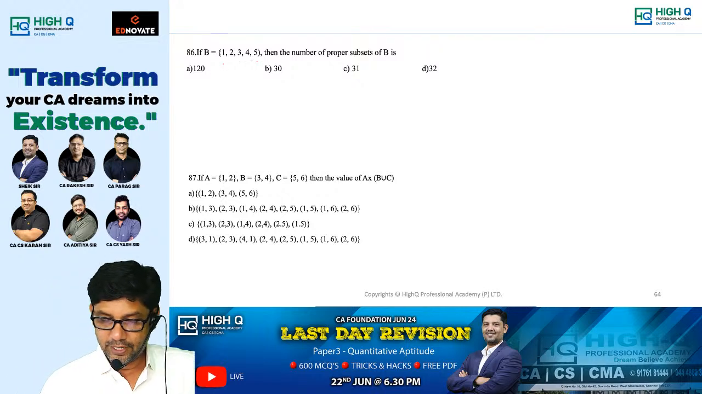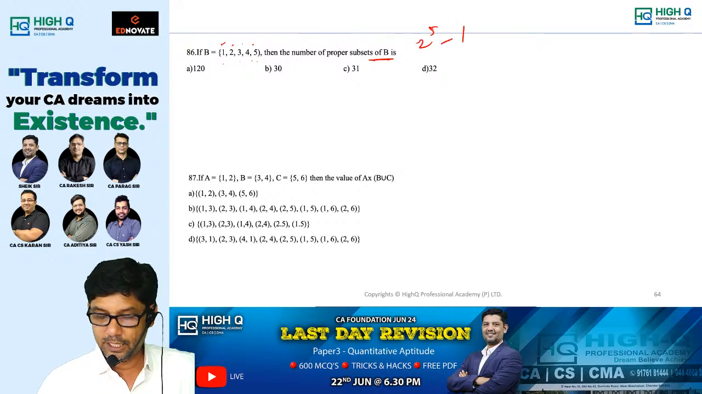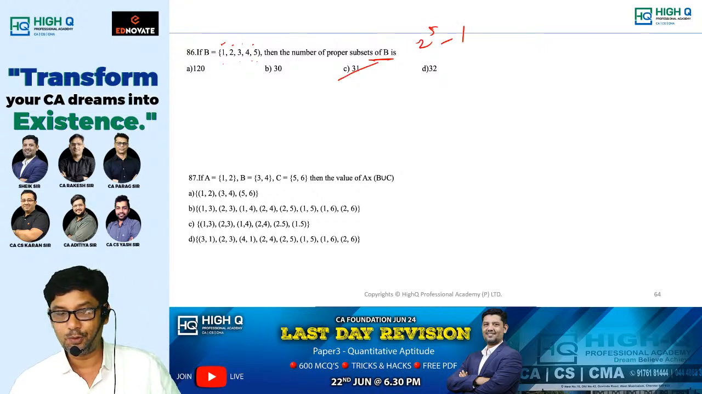1, 2, 3, 4, 5. Number of proper subsets. 5 elements. 2 power 5 minus 1. Yesterday in the mock exam, this question was there. Am I right?